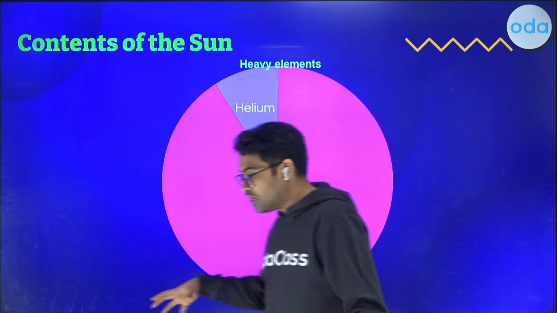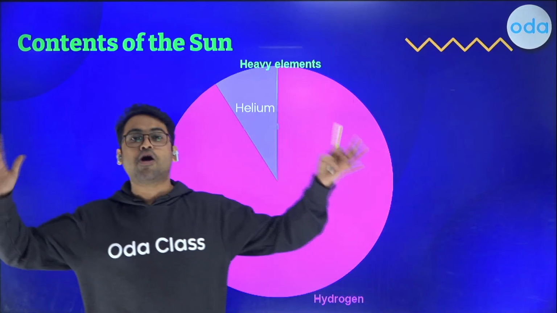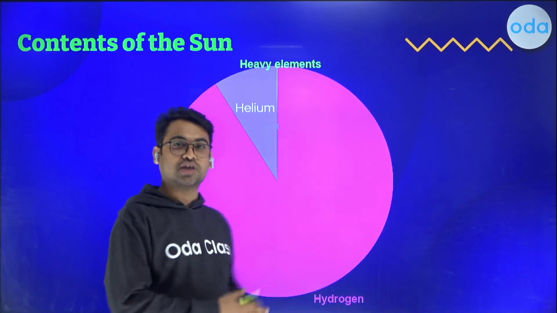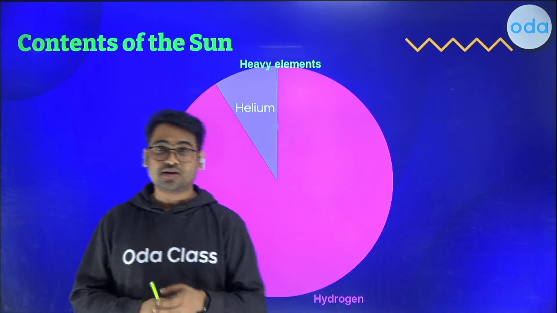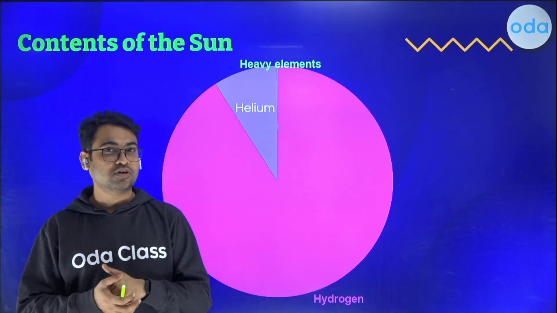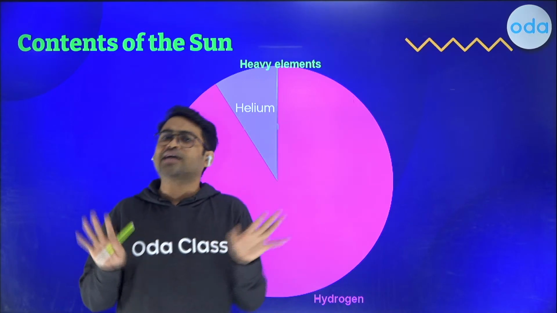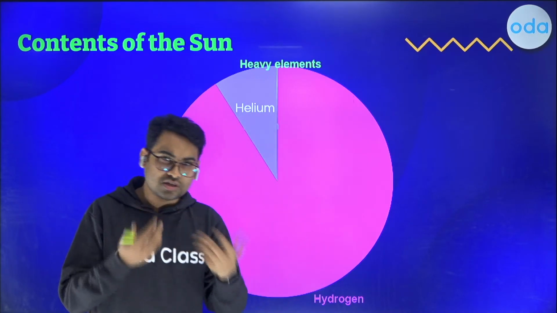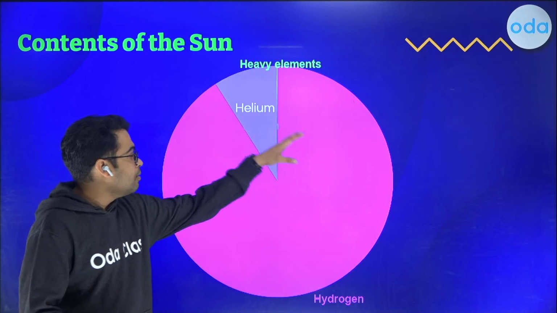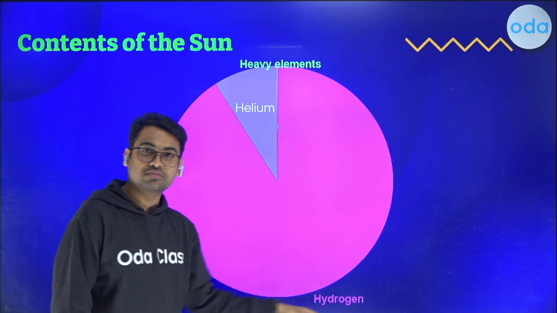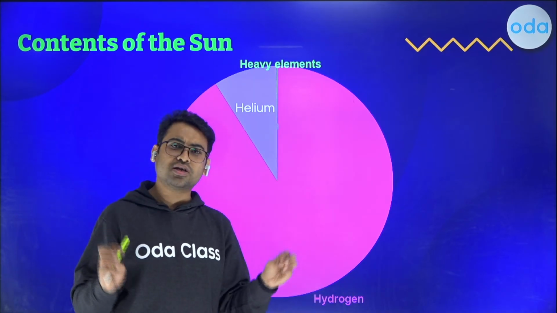And now if you say that, okay, there is this big ball of sun, the yellow ball that we see. What is it made up of? What are the contents of the sun? As you must have heard, this is something that you might be knowing, that it's primarily hydrogen, right? Mostly ज्यादातर हाइड्रोजन है. How much?